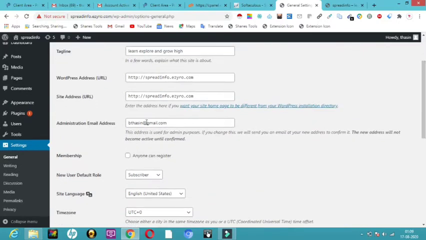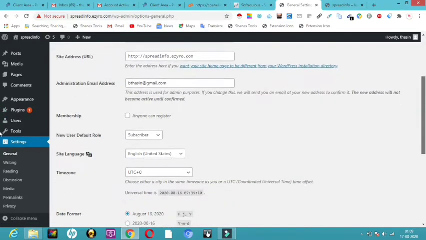And I told you we can even change our administrative email address. For example, you are making a site for your client, and once you are done making it and you want to hand it over to your client, all you have to do is change this email ID. Whichever email ID they want, they can change it.